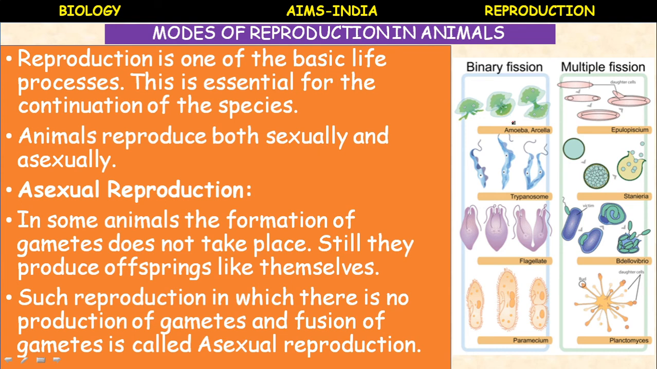So binary fission, or most of the asexual type of reproduction, takes place when the conditions are favorable, when plenty of food is available. When the conditions are favorable, then they undergo asexual reproduction.